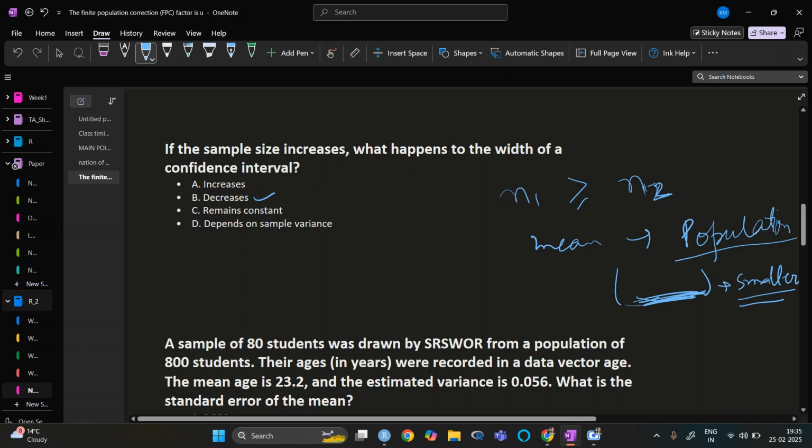Otherwise, if it is large, it will still be away from the real population mean. So when we increase n1, this becomes smaller, and that is the reason the sample mean converges to the population mean.